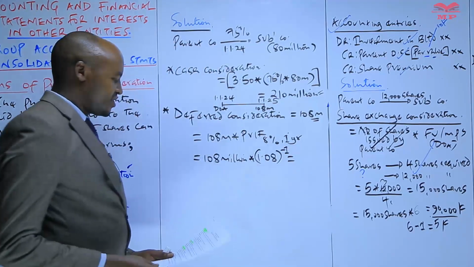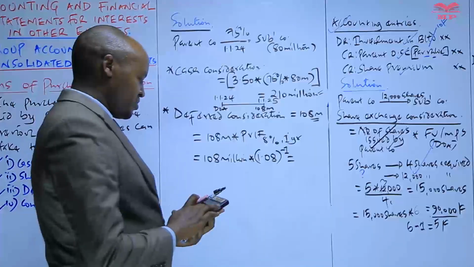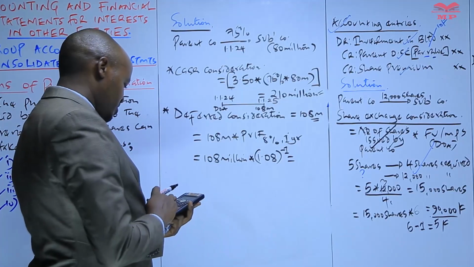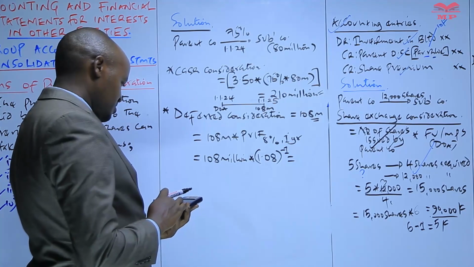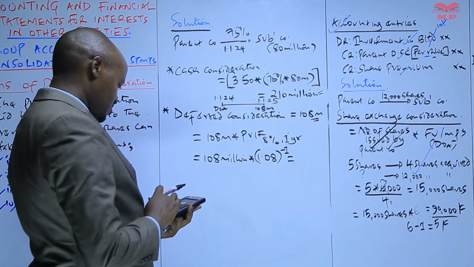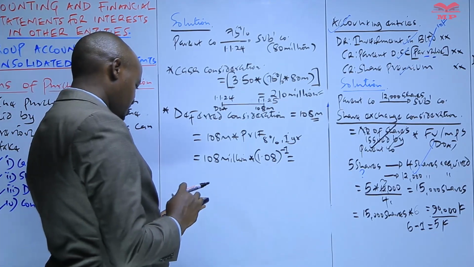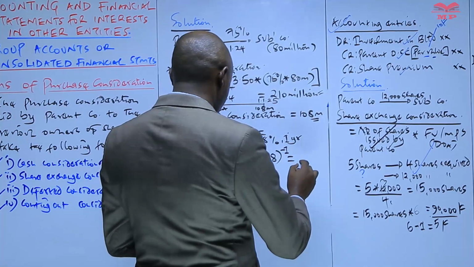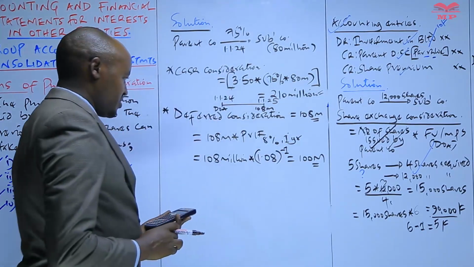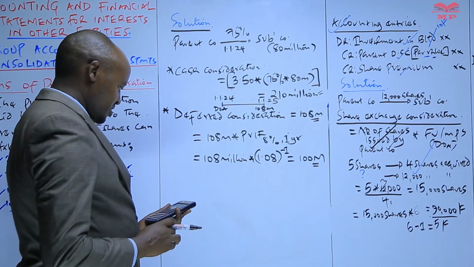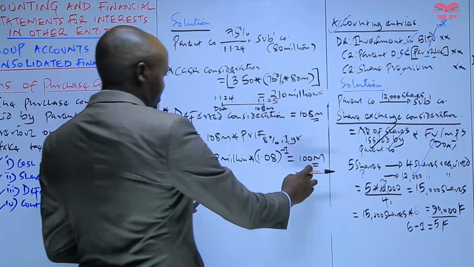So this now will give us the present value of that deferred consideration. So we have 1.08 raised to power negative 1 times 108 million. Yes, which will give us 100 million. Yes, that will give us 100 million.